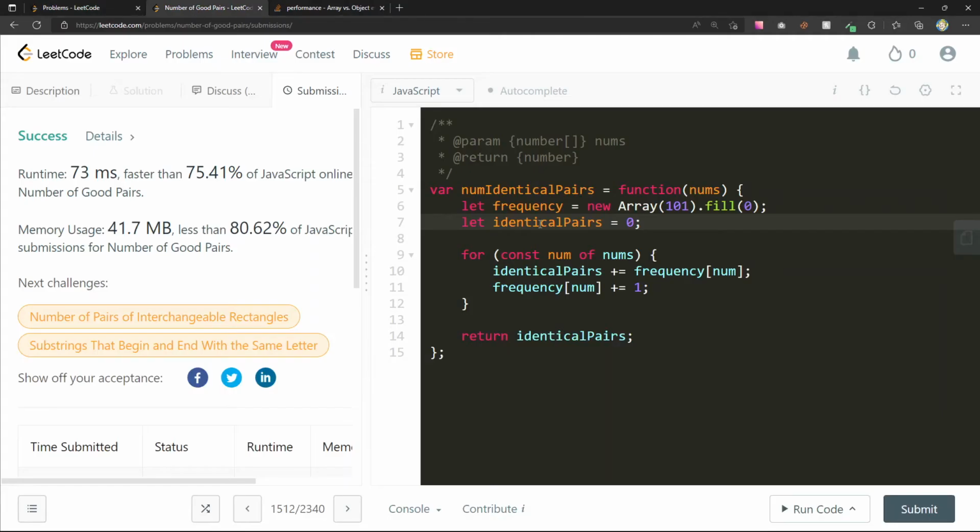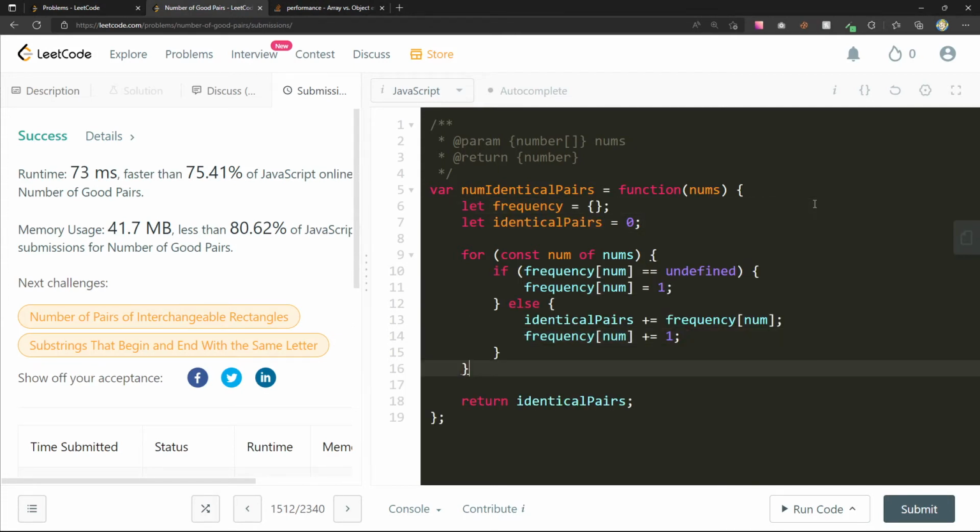Okay, let's give that a shot actually. Let's use an ES6 map. So going to what we had before, instead of this, let's do new Map. If not frequency dot has num, then we can set frequency dot set num to 1.